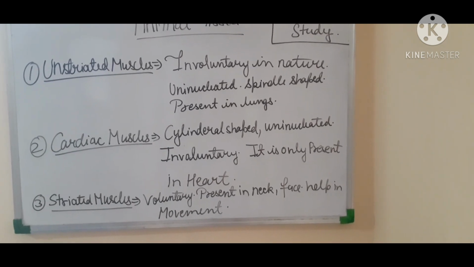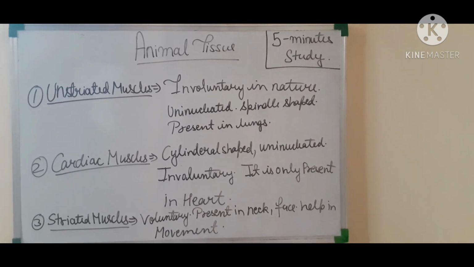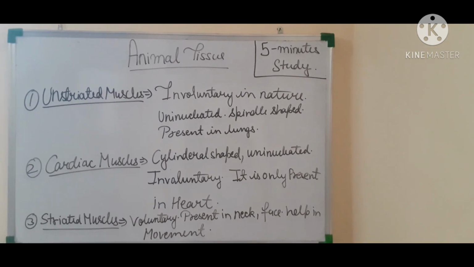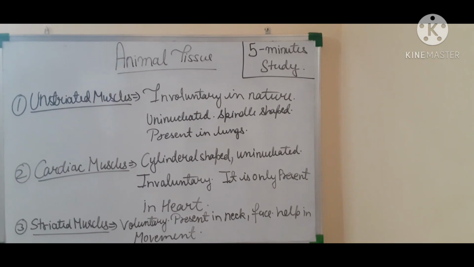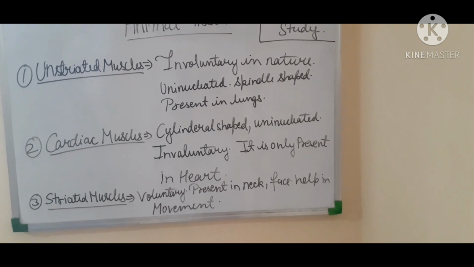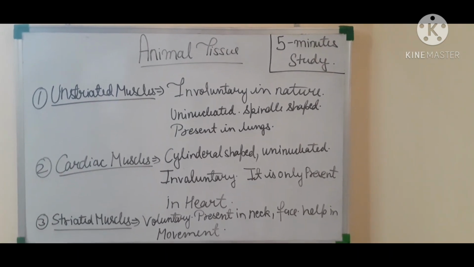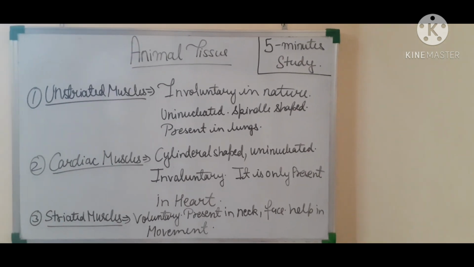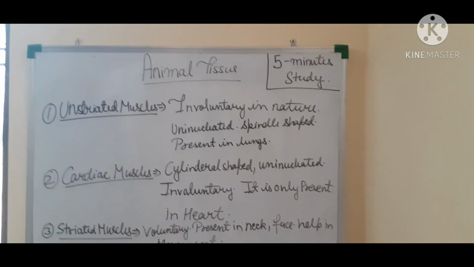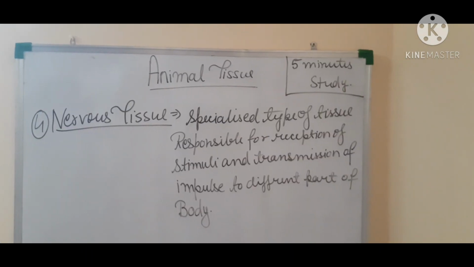And striated muscles are voluntary and present in neck, face or tongue, and they also help in movement. So that is the muscular tissue and its types. The main motto of muscular tissue is to help in movement. Okay, so now let's see the last topic, which is nervous tissue.